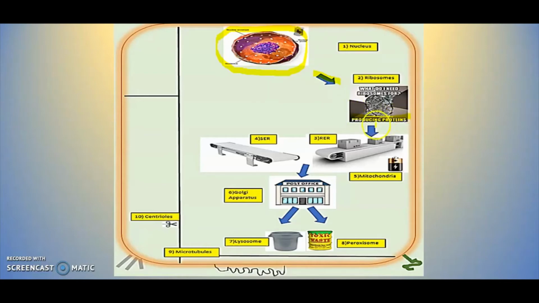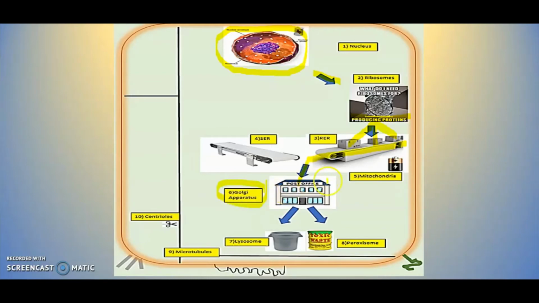Now, these proteins are going to fall directly on top of the endoplasmic reticulum because the ribosomes are on top of the endoplasmic reticulum. The purpose of that is that when they produce the proteins, they can fall directly on top of the rough endoplasmic reticulum. The rough endoplasmic reticulum is represented here with a conveyor belt because its job is actually to transport these proteins to the Golgi apparatus, which is represented here by the post office.